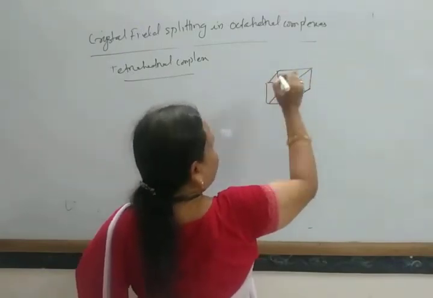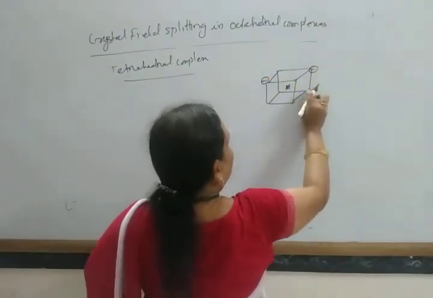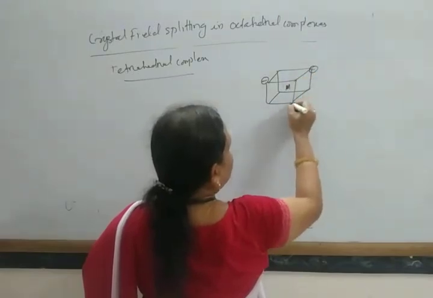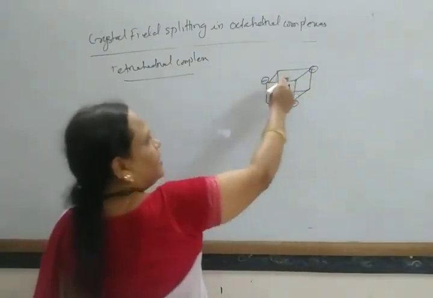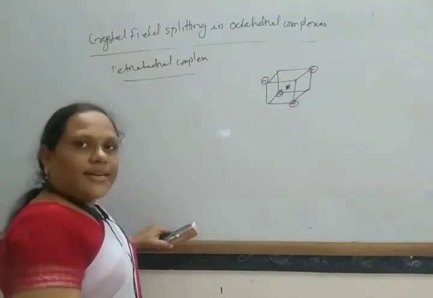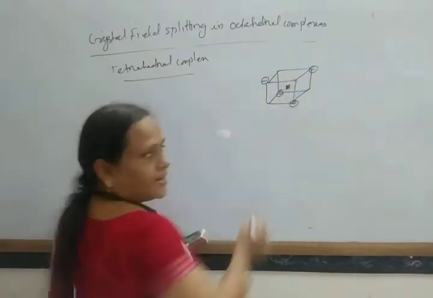Here the metal atom remains and the ligands are present at alternate corners. In this way it gives a tetrahedral shape. So if you join these points, it gives a tetrahedral shape.